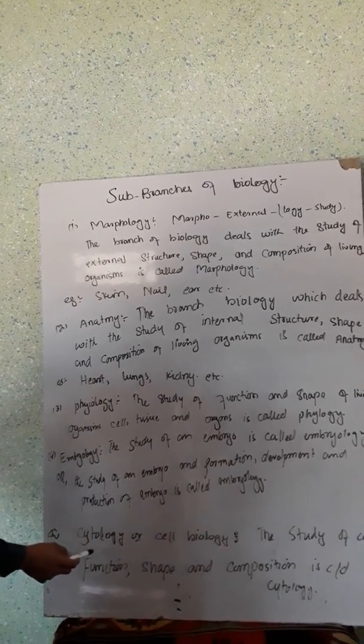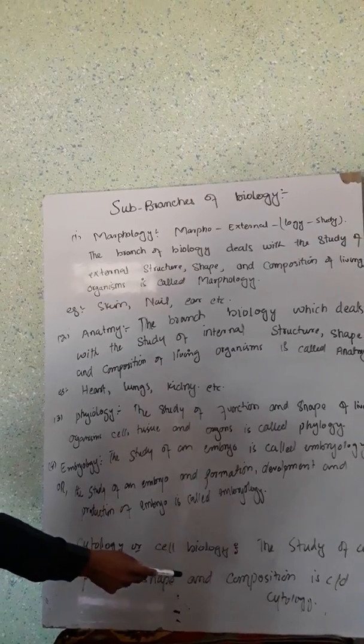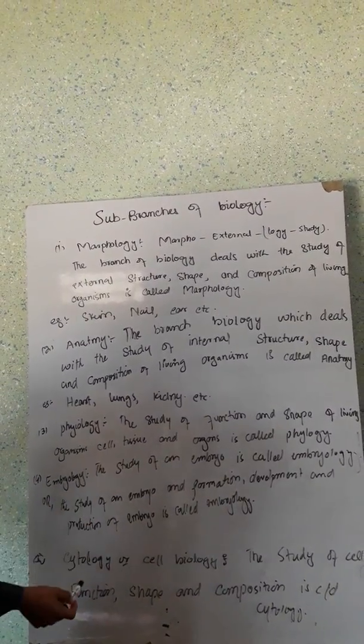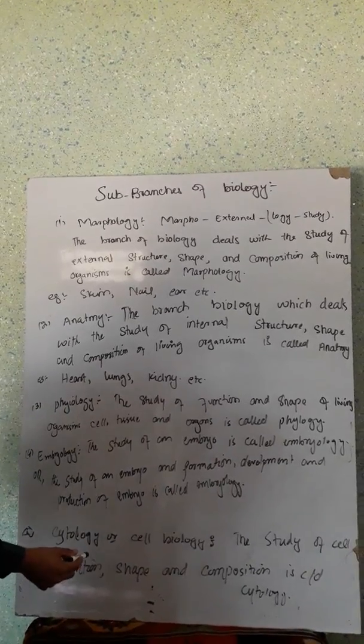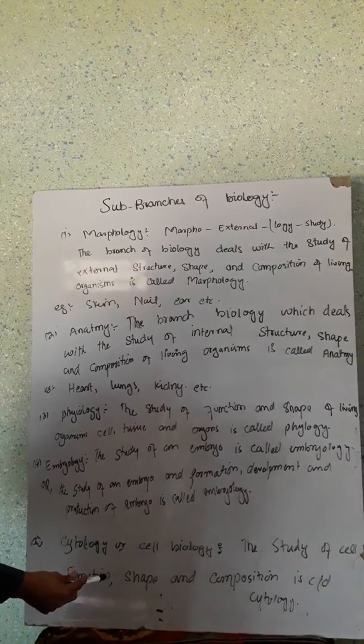The fifth one is cytology or cell biology. The study of cell function, shape and composition of cell is known as cytology. In this branch of biology, we learn about the cell, composition of cell, shape of cell and function of cell. Cell was discovered by Robert Hooke in 1665.